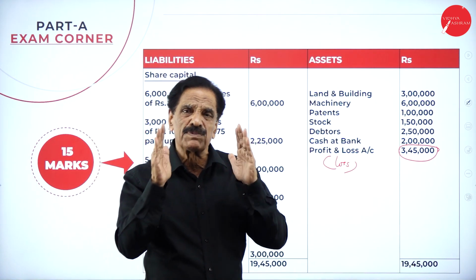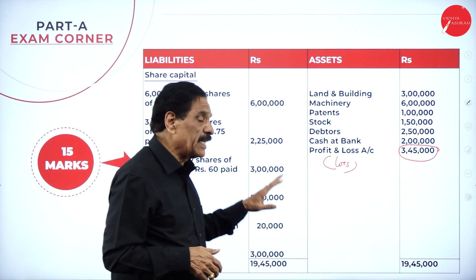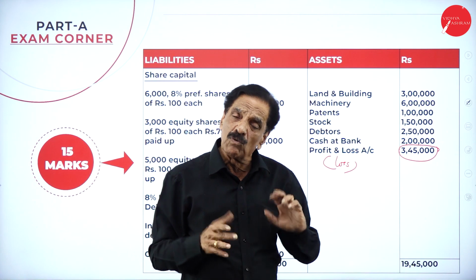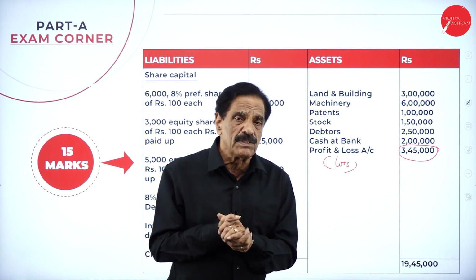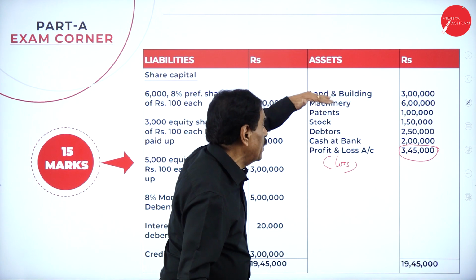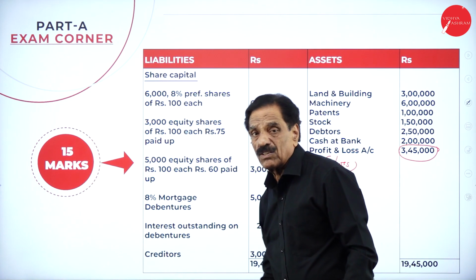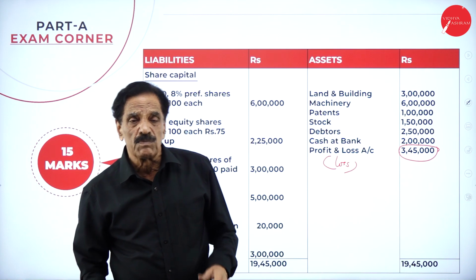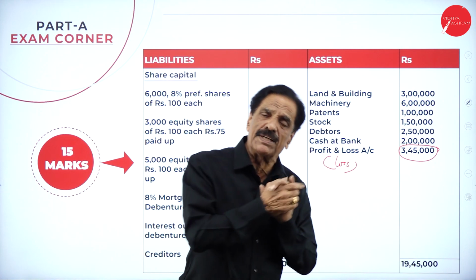So what is the first duty of the liquidator? He will come and ask: why has the company been liquidated? What's the reason? Is it a voluntary liquidation or a compulsory liquidation? What is the next thing he will do? He finds out the value of the assets. He sees the balance sheet: what is the value of the assets, what is the value of the liabilities he has to pay, how many equity shares, how many preference shares, how many debentures. That means he finds out the value of the assets and the liabilities. This is the first step.